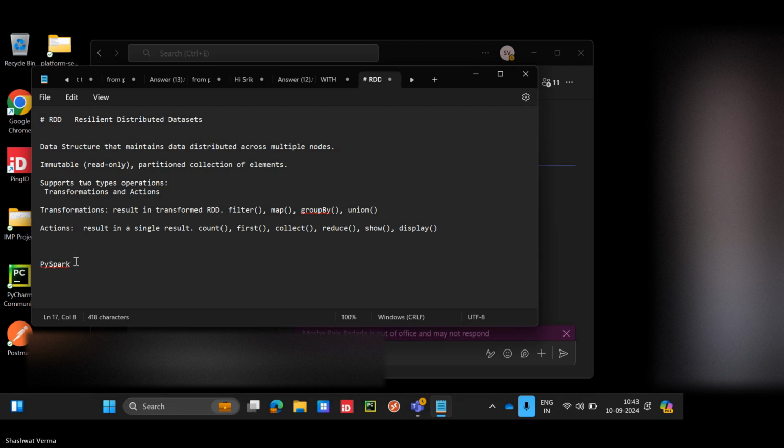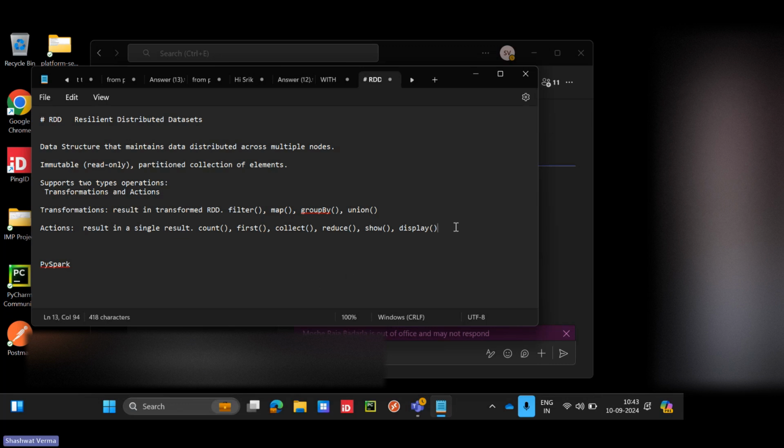Yes. At that time, in the backend, a DAG, a directed acyclic graph, will be there. It will just create the logical plan based on our filters and transformations. Let's say we need to construct a building: it will just create the plan, but the actual work will not start. That's why the time taken is very small, not more than 1 or 2 seconds.